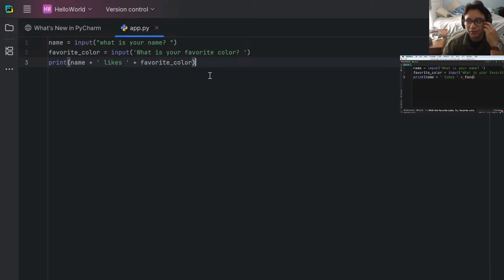Favorite color. Now let's run this program. So, what is your name? Mosh, enter, favorite color, blue, enter. We get this message. Mosh likes blue. Daniel likes blue.